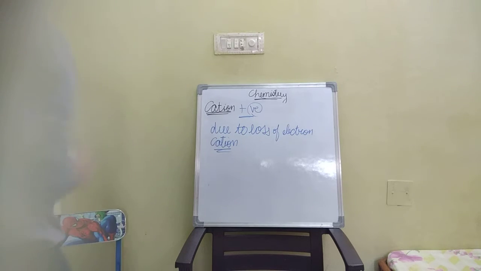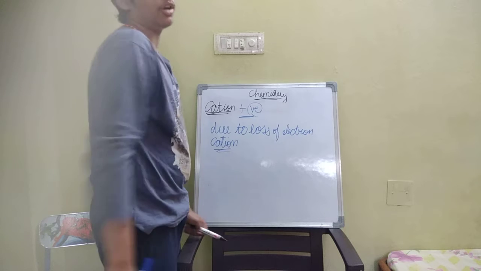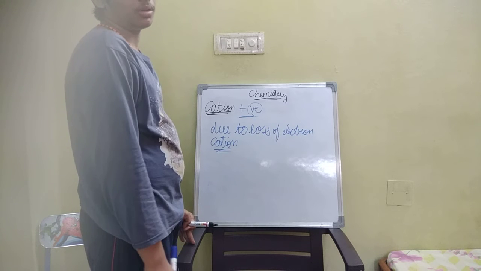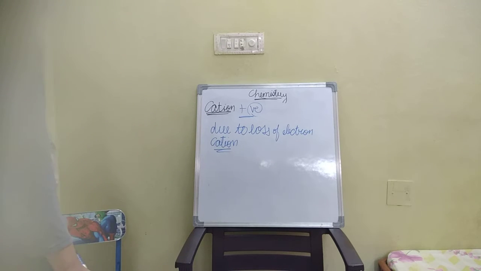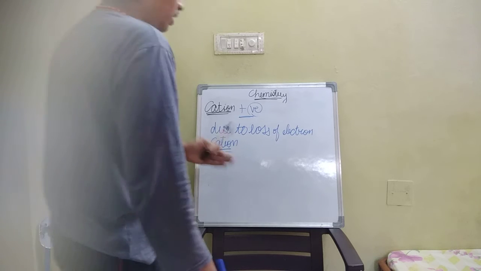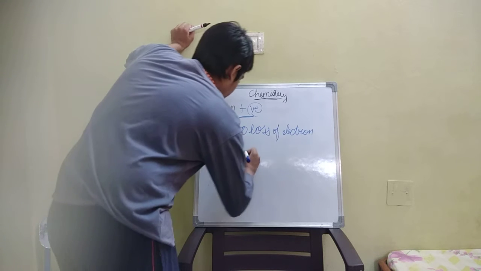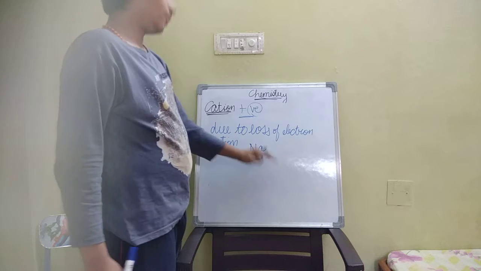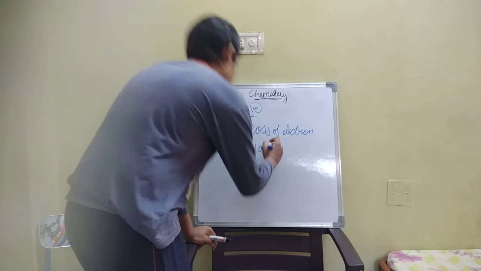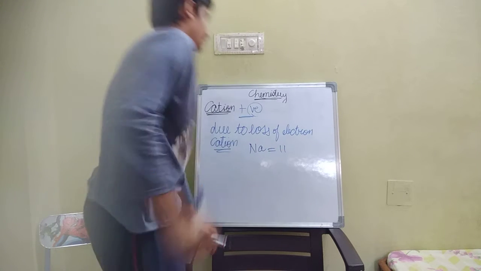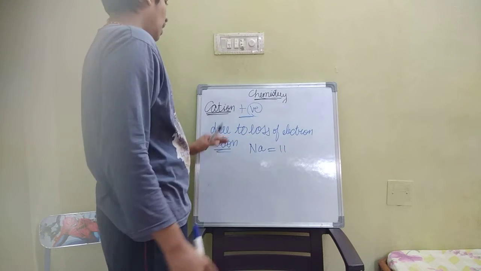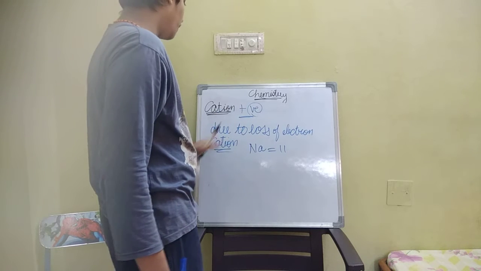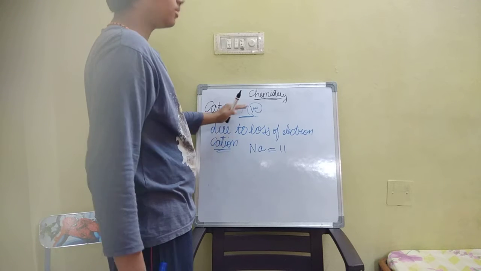I'll explain. How many electrons are in sodium? 11 electrons, 11 protons. What is the atomic number of sodium? 11. Due to the loss of electron, cation is formed.